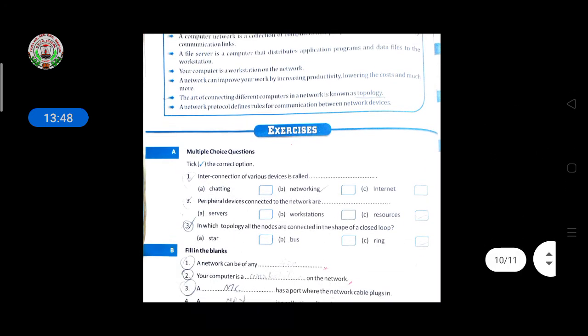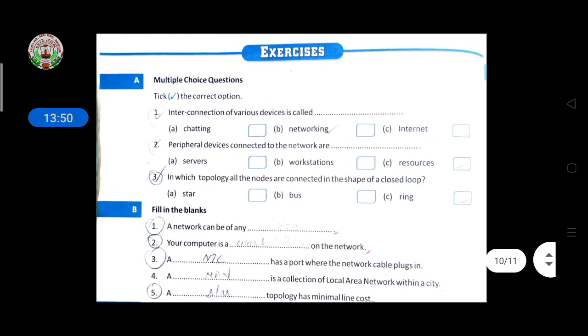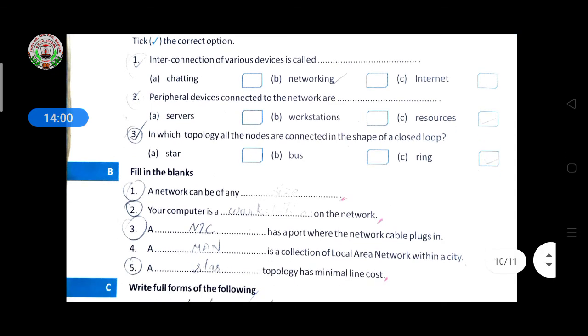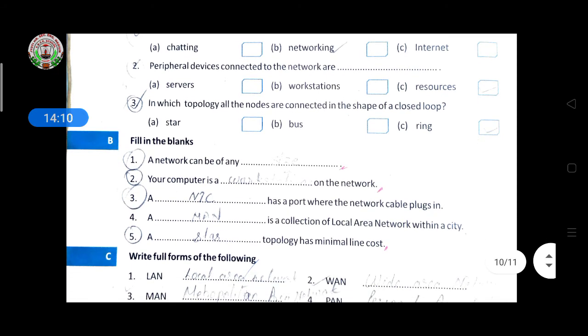Then students, come to the multiple choice questions. First one: interconnection of various devices is called networking. Peripheral devices connected to the network are resources. In which topology are all the nodes connected in the shape of a closed loop?